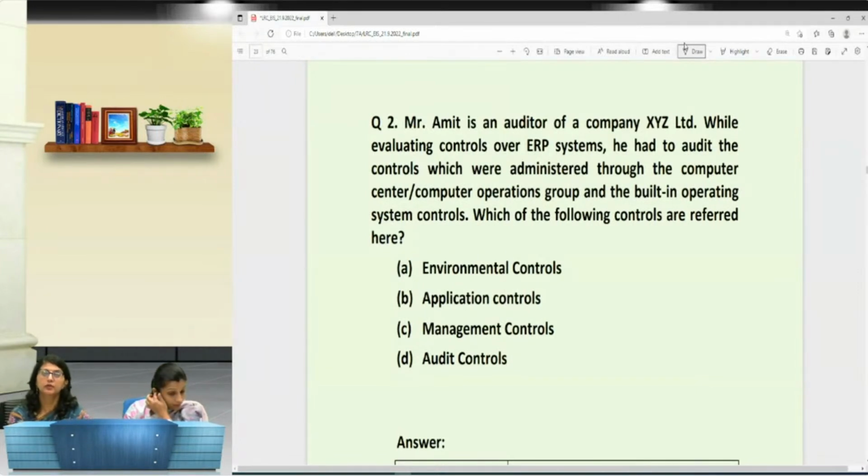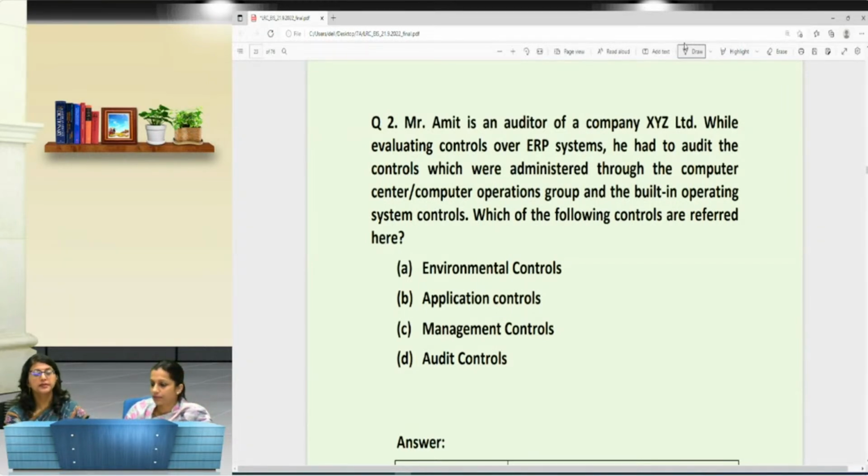I think you are already through with your study material, at least once. Just try reading the question again and again and try highlighting the important key things that are mentioned here, based on which you will be able to zero down your answer. We'll give you another 10 seconds and then ma'am will discuss how to find the answer.